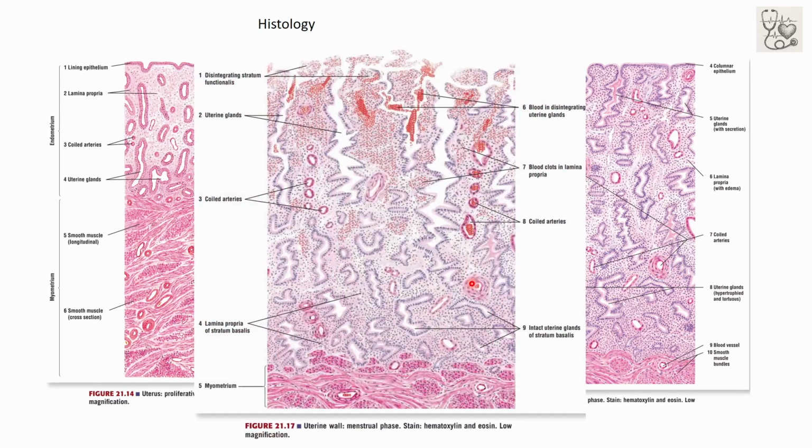Now, talking about the menstrual phase, we can appreciate the disintegrated stratum functionale, which gets sloughed off, and the spilling of blood, or blood in the disintegrating uterine glands, and blood clots in the lamina propria. We can appreciate it from the figure.